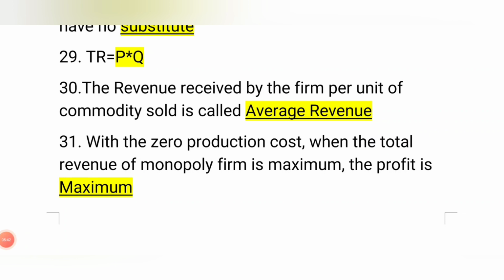With zero production cost, when the total revenue of a monopoly firm is maximum, the profit is also maximum, because here the production is zero cost. Then all the revenue is itself a profit.